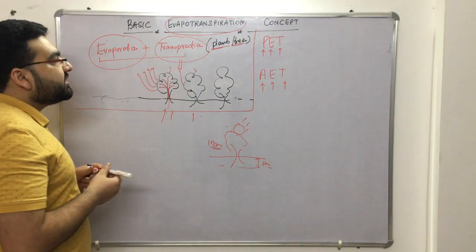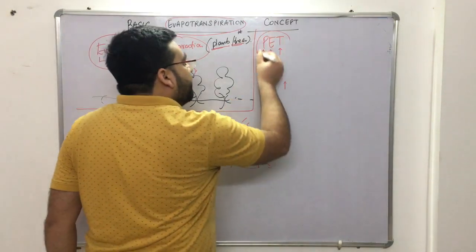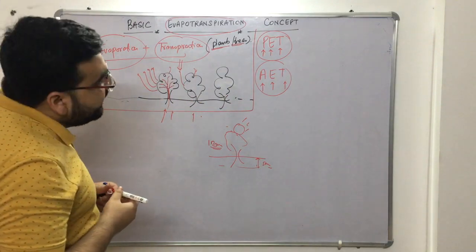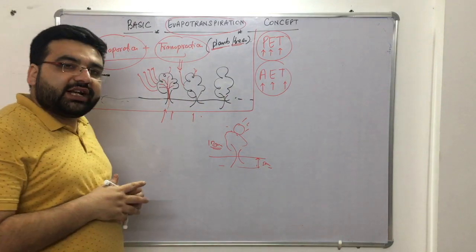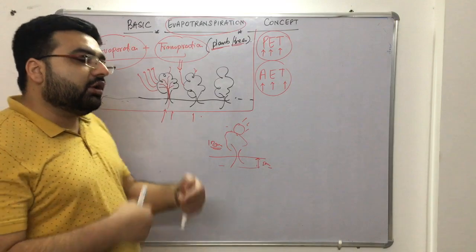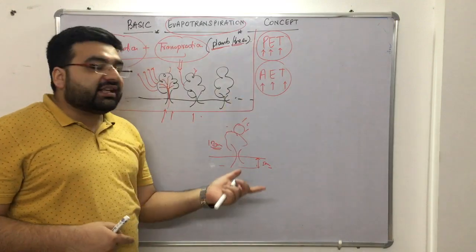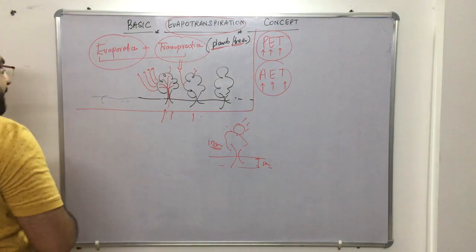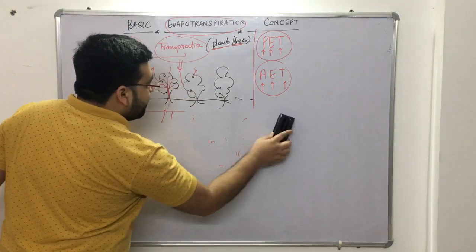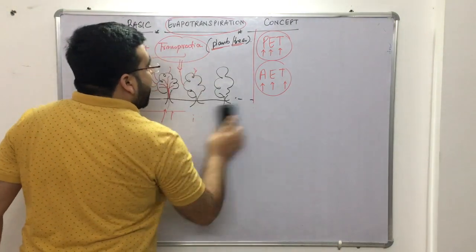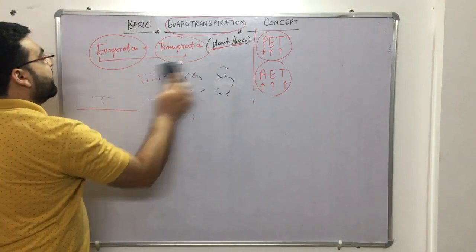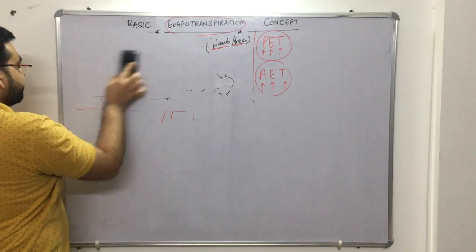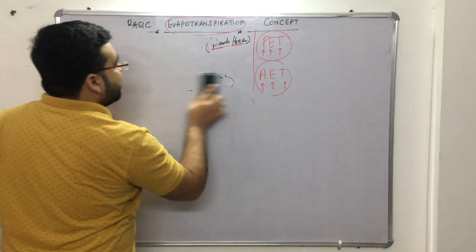To help you understand potential and actual evapotranspiration, let me talk about the field capacity, the available moisture content, and the permanent wilting point. Although you will discuss these in detail in irrigation engineering, let me tell you about these three terms here also. Let me make a diagram so you never forget them. First, let us discuss the field capacity.